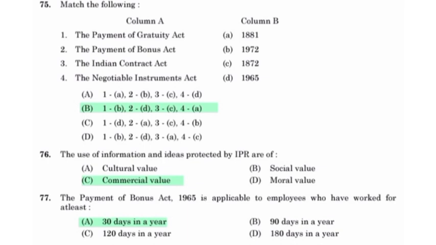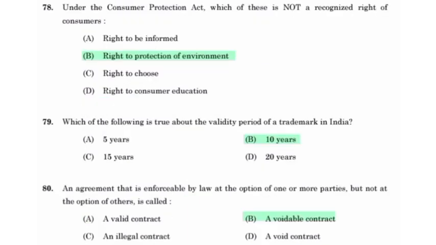Under the Consumer Protection Act, which of these is not a recognized right of consumer? Right to protection of environment. Which of the following is true about the validity period of a trademark in India? 10 years. An agreement that is enforceable by law at the option of one or more parties but not at the option of others is called a voidable contract.